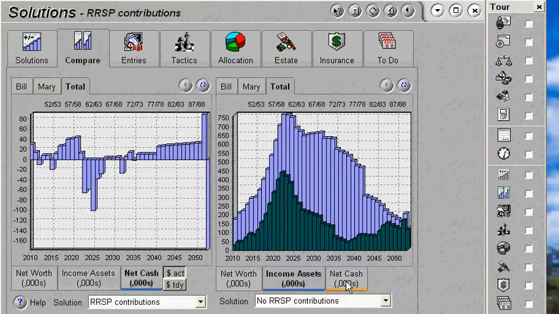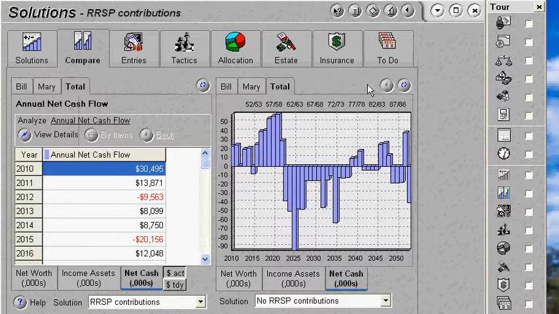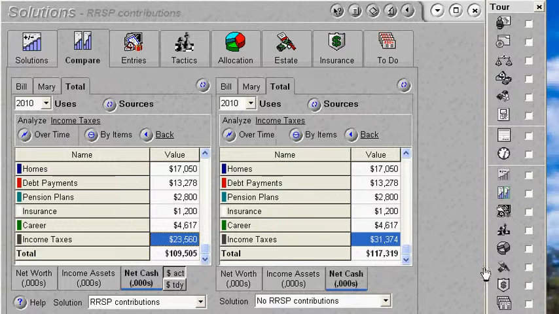Okay, but let's break this down a little bit further, because sometimes people like to see the numbers. When we look at the income taxes, when we were doing the RRSP contributions, this is how much was paid in tax in total, $23,000, and the total amount of tax when we were not doing RRSPs was $31,000. So there's a difference of about $8,000. And of course what Bill and Mary did was they took that $7,000 or $8,000 and reinvested it. Not everybody will do that. Some people will take that extra savings and invest it into their lifestyle, and that's fine.